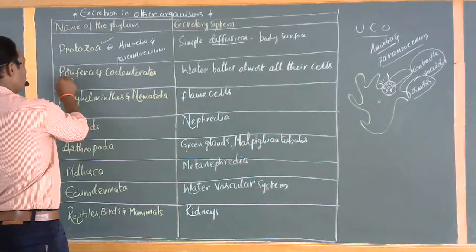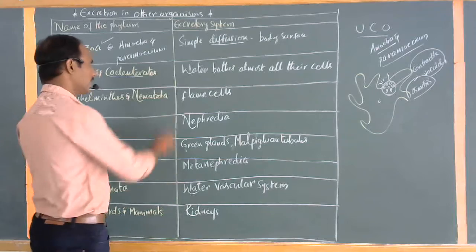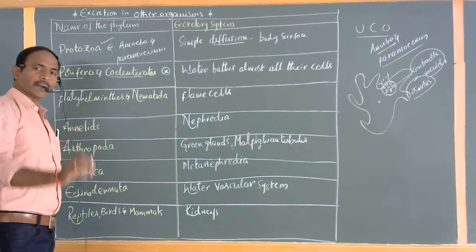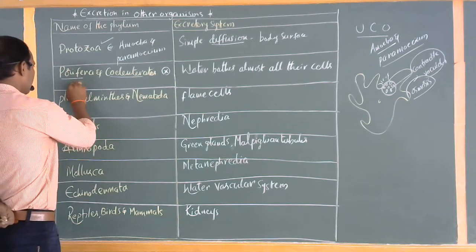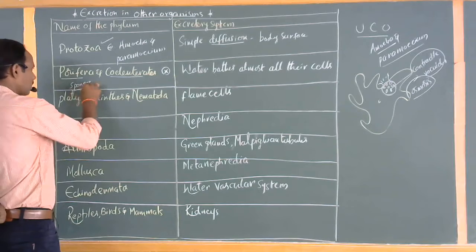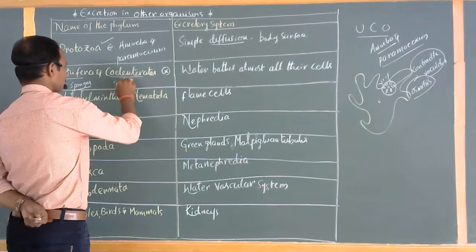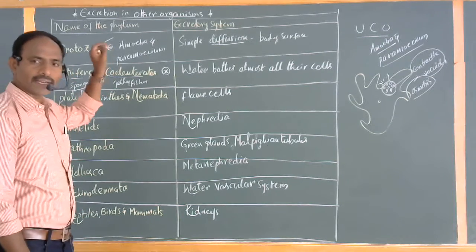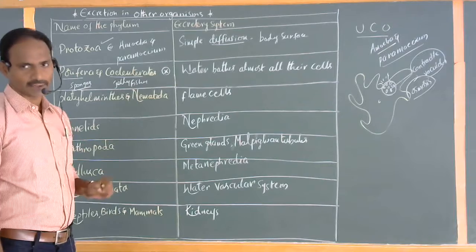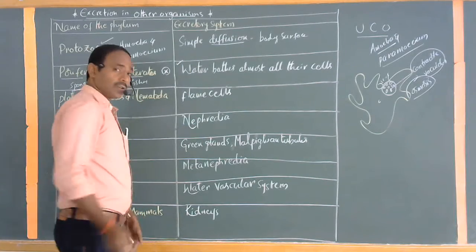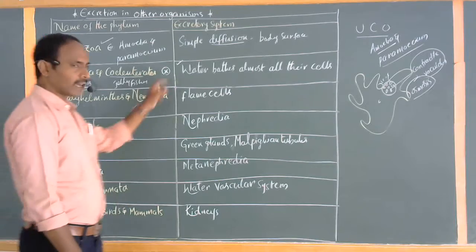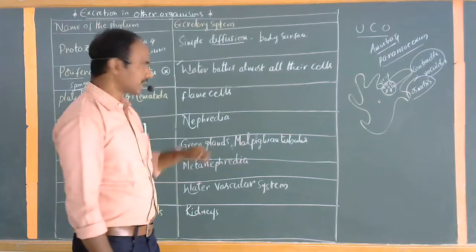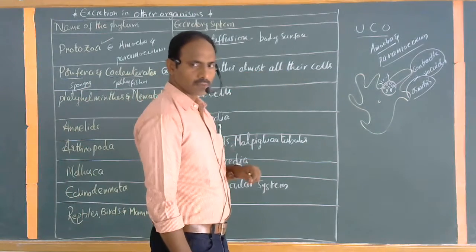Second one, porifera and coelenterates. There are no separate excretory organs present in these two phyla. For example, porifera, sponges, and coelenterates, for example jellyfishes. These two phyla don't have any particular organs to excrete their waste materials. Even though excretory organs are absent, they can send out their waste materials by a separate process commonly called the water bathing system. That's why water bathes almost all their cells.